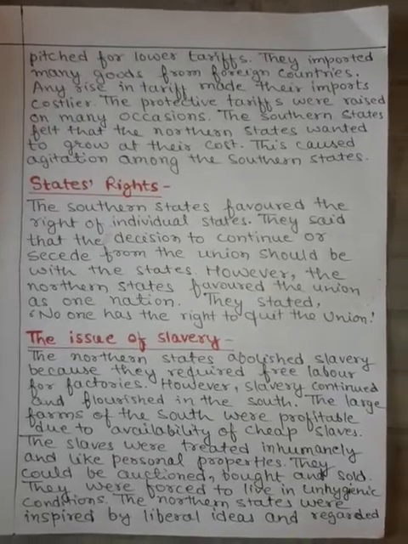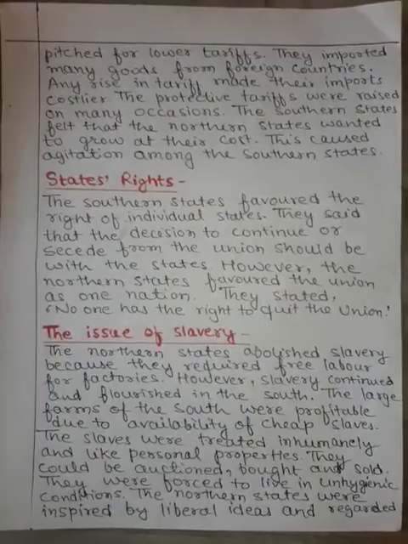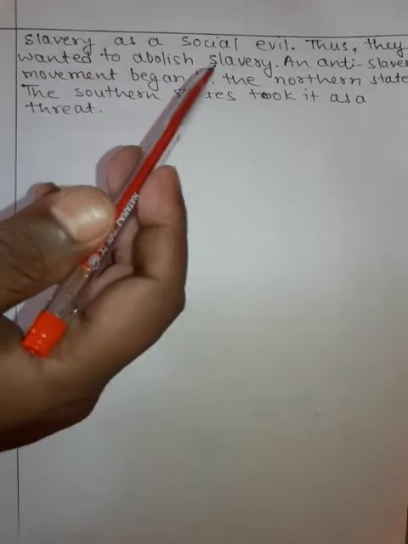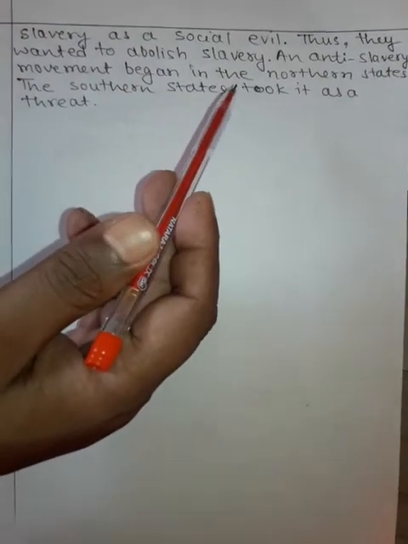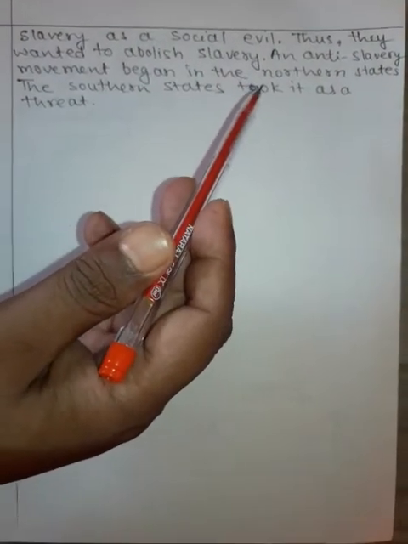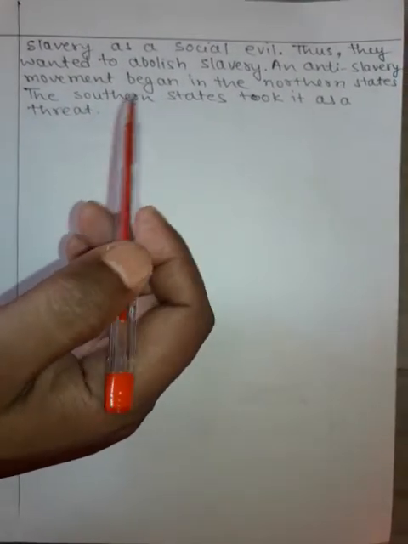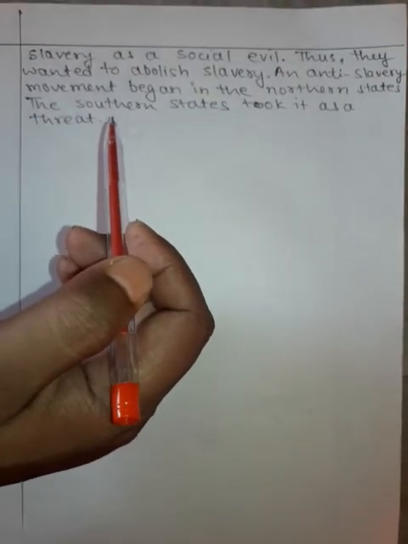The northern states were inspired by liberal ideas and regarded slavery as a social evil. Thus, they wanted to abolish slavery. An anti slavery movement began in the northern states, and the southern states took it as a threat.